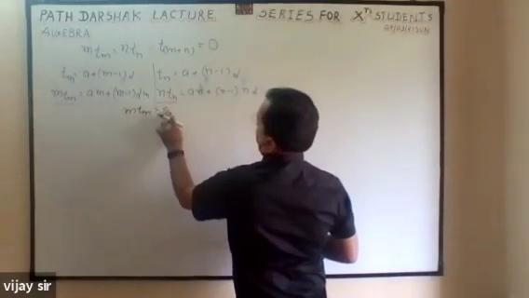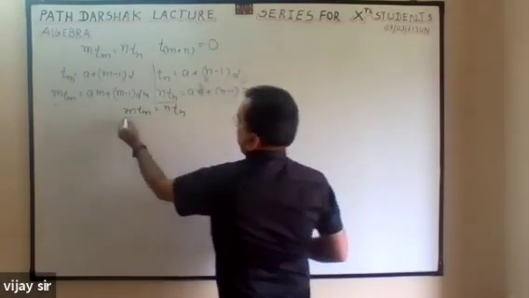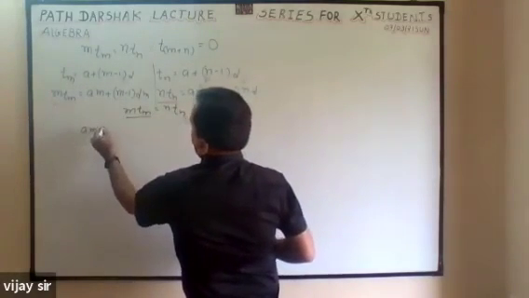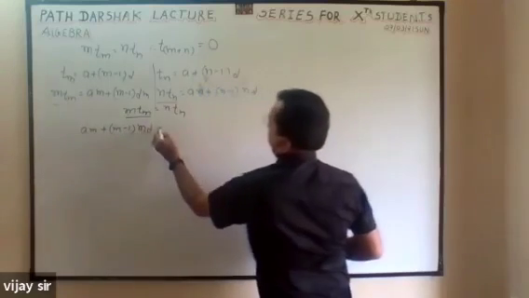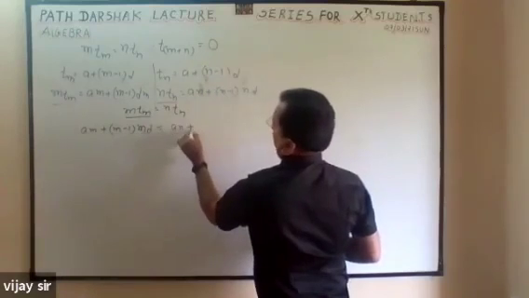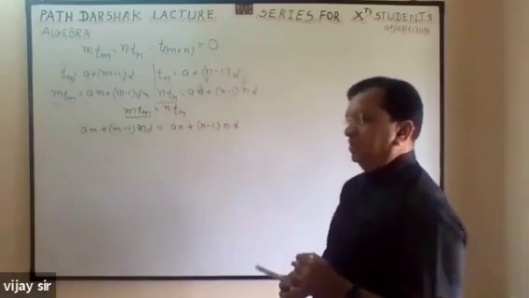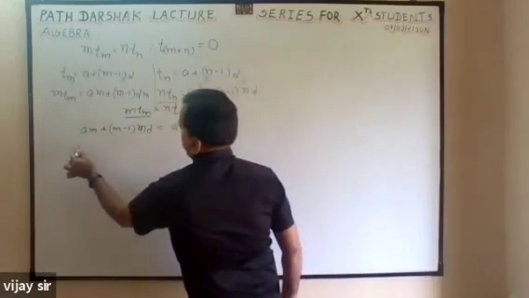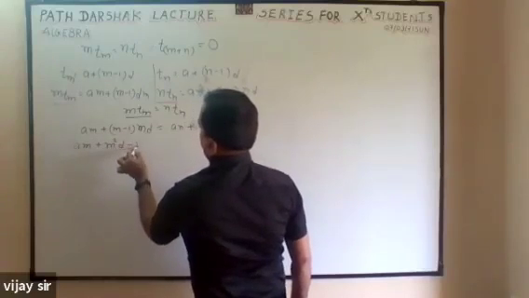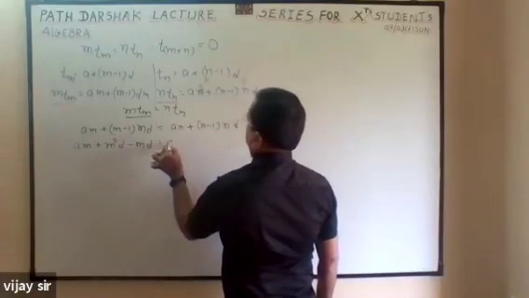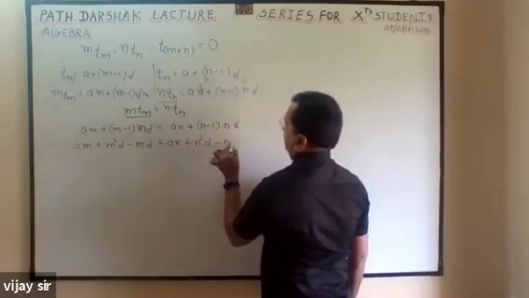MTM is equal to NTN. So what is the answer of this? This is A plus (m minus 1)d, equal to A plus (n minus 1)d. Now simply open the bracket. Am plus m square d minus md, An plus n square d minus nd.